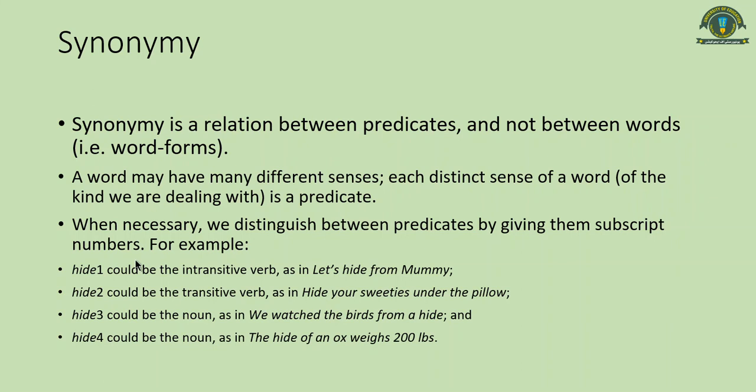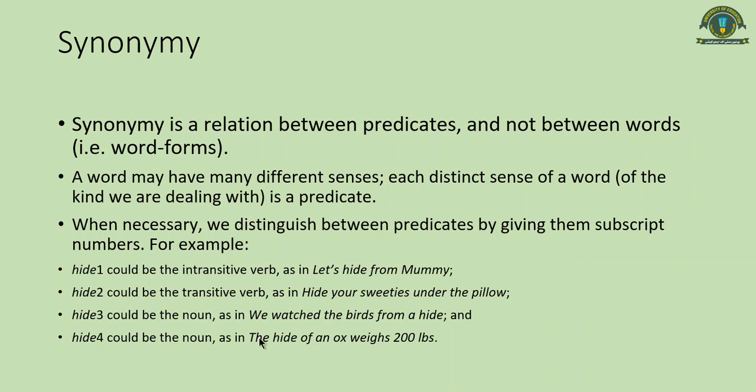When necessary, we distinguish between predicates by giving them subscript numbers. In dictionaries, you can generally see these numbers given to distinguish one sense from the other, and then senses are interlinked with some senses of other words.